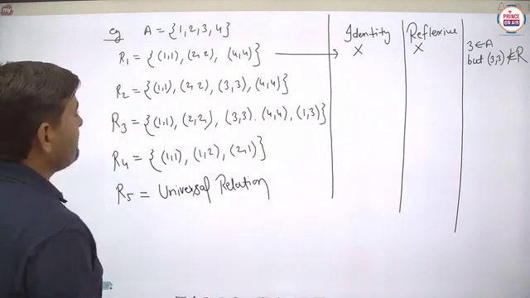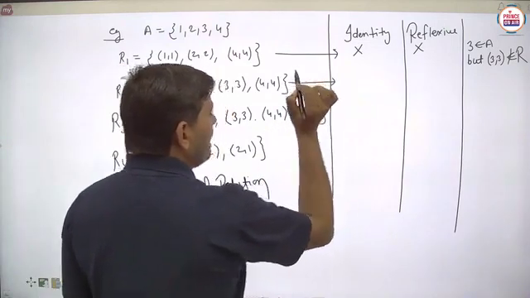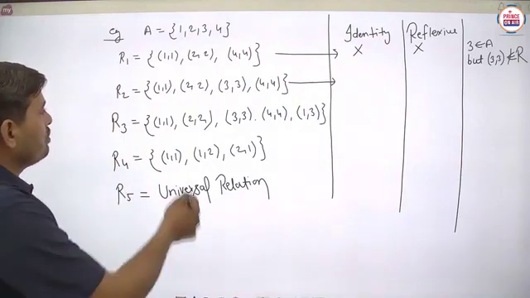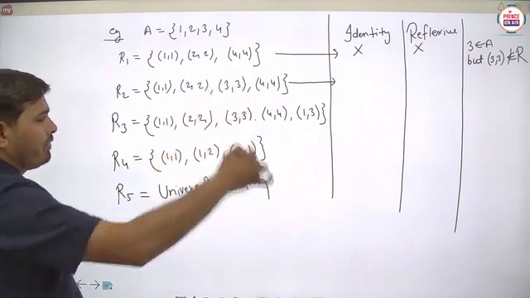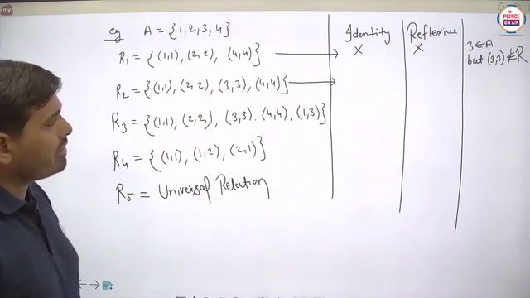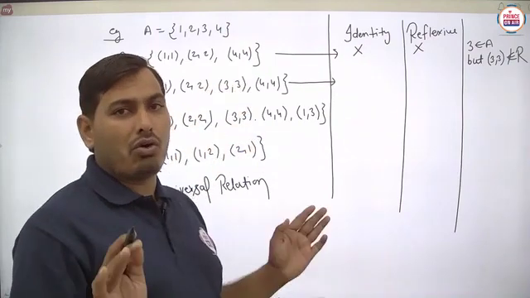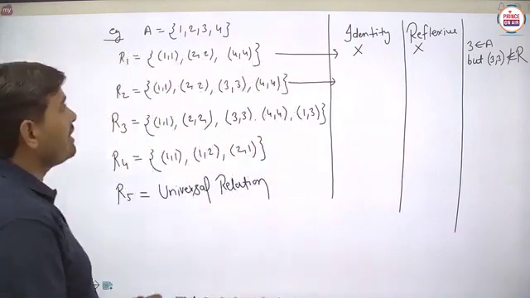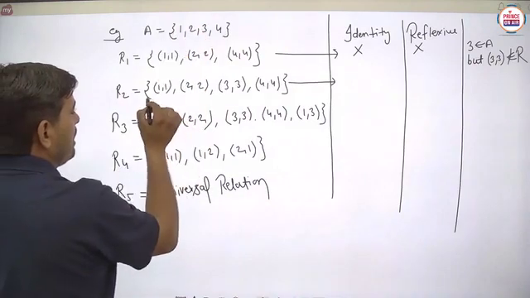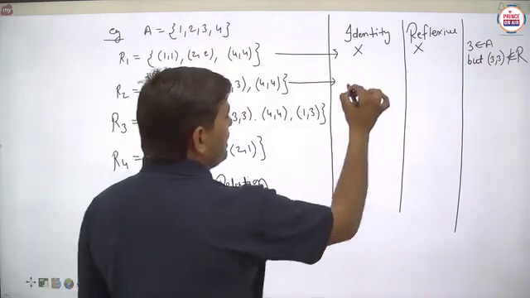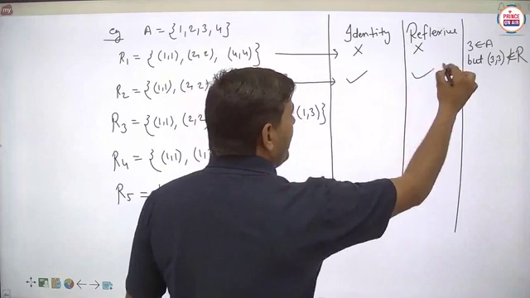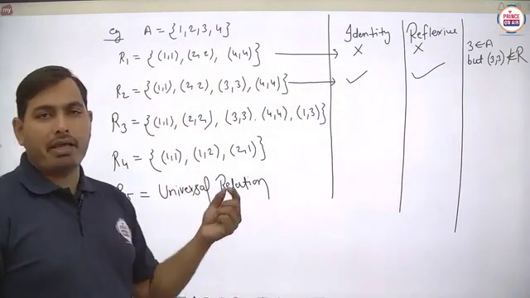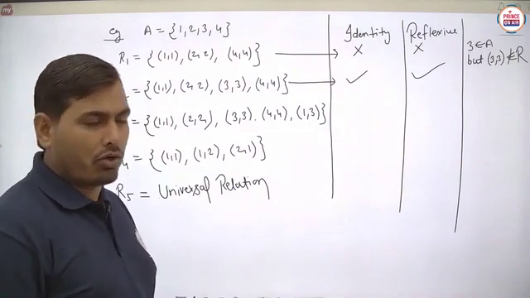Now next part. Next part is R2. So you can just check with R2 here: 1,1; 2,2; 3,3; 4,4. The basic part is there, and I think each and every student knows very well. This is always the identity relation as well as the reflexive relation, because each and every element is related to itself here. Is it to be clear?